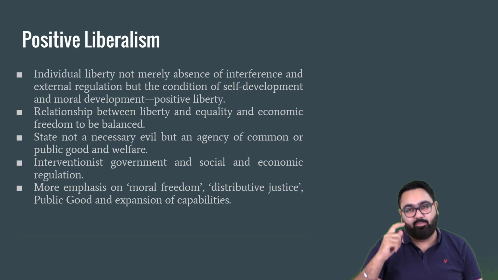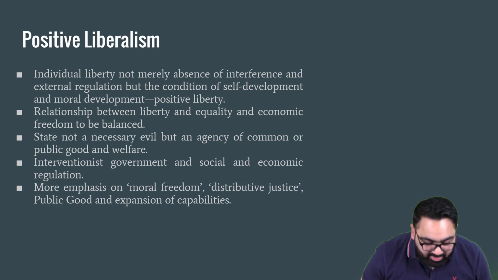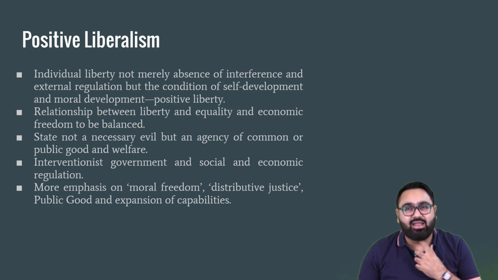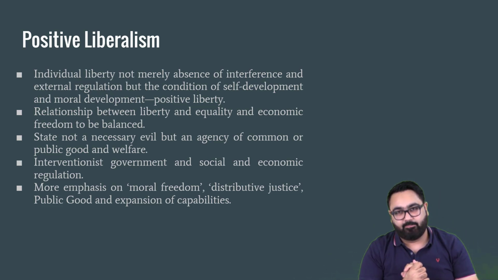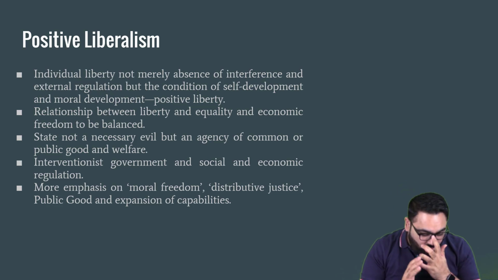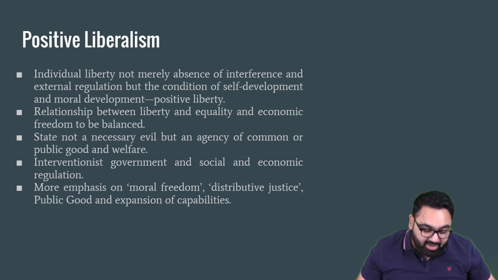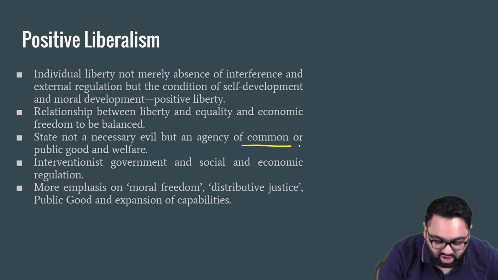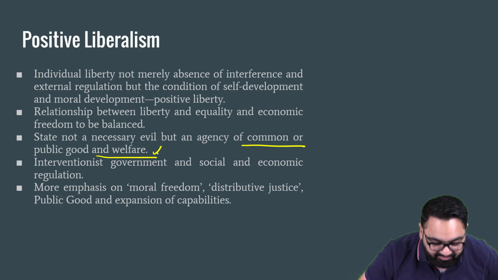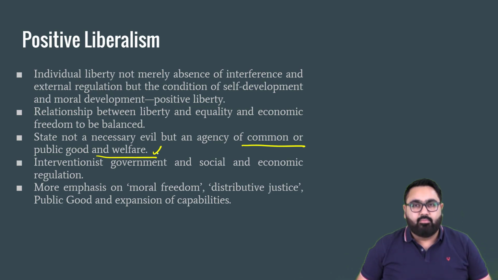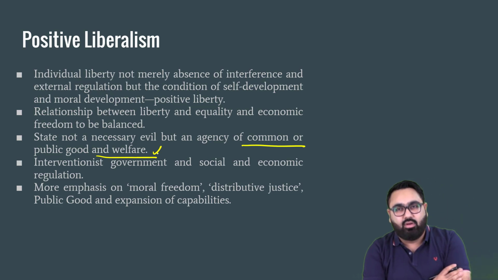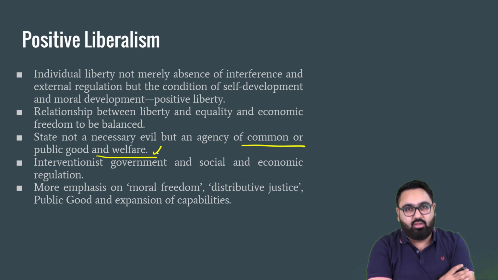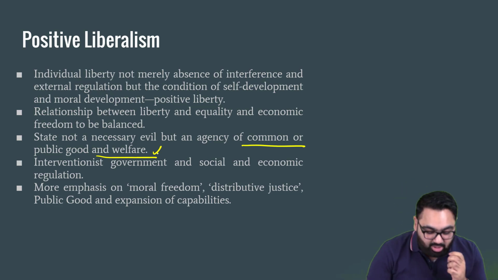Opposite of that is positive liberalism. Positive liberalism means there will be a government. It might interfere, but it will only interfere to propagate your liberty even further. There will not be absence of government. There will be government, but the government will be trying to ensure that there is common good, there is welfare that is propagated. It's not saying that it will be socialism, it's not interfering with you, but it is allowing you to have even more liberty. This kind of liberalism puts emphasis on moral freedom.